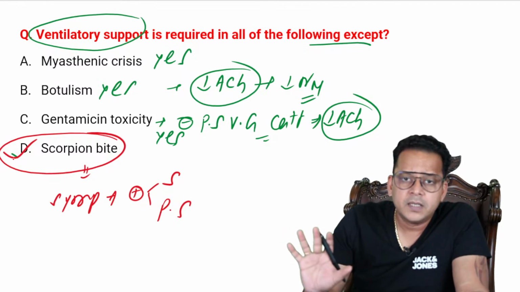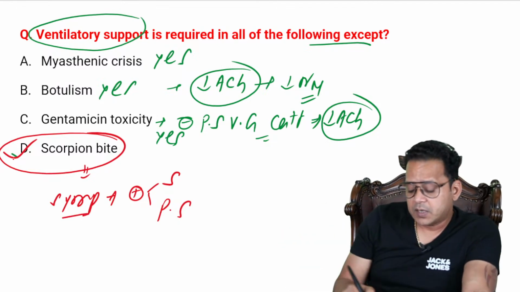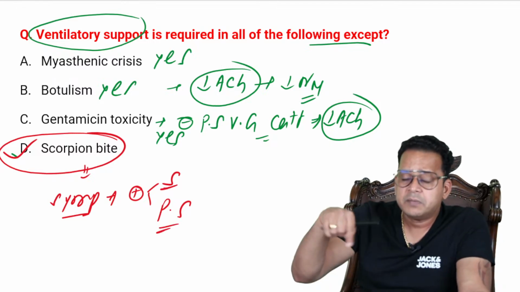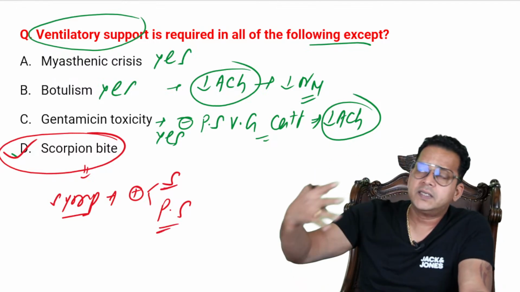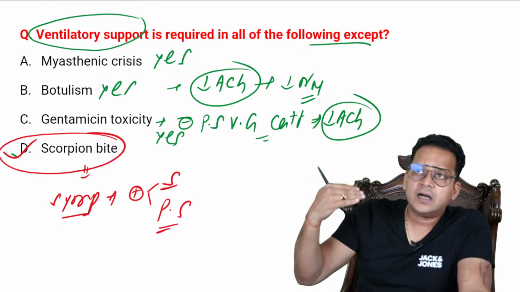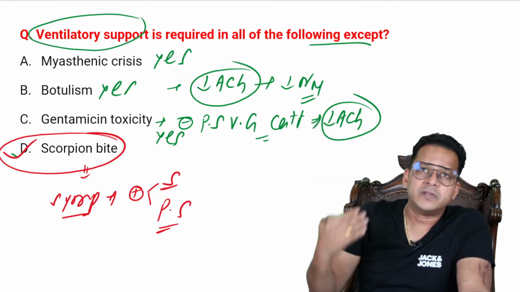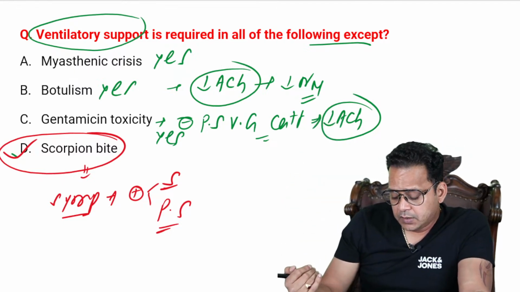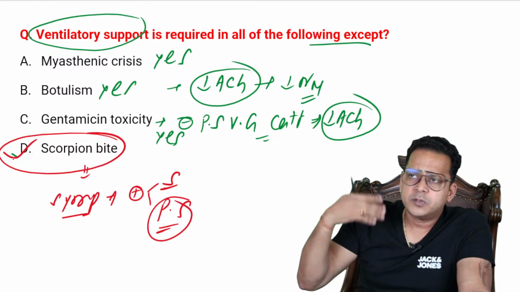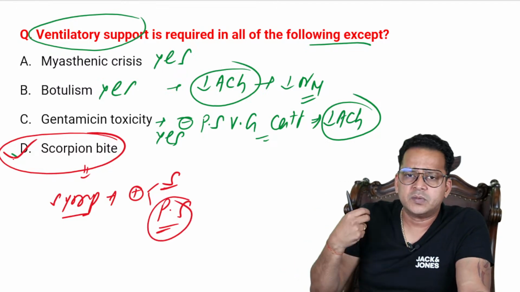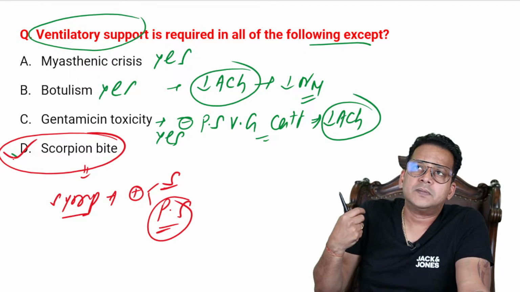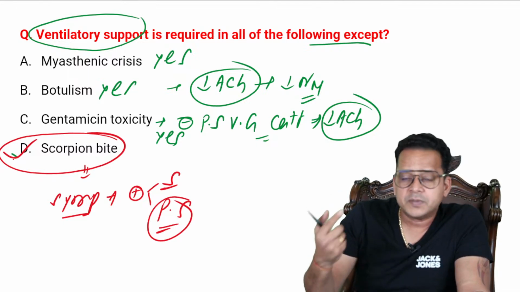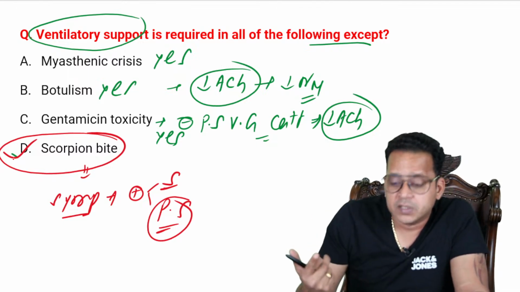Don't mug up all the symptoms. Just mug up that it activates sympathetic and parasympathetic. So whenever I activate sympathetic, what is going to happen in ANS? Heart rate would go up, blood pressure would go up, even there would be pulmonary edema. Parasympathetic means what? All those parasympathomimetic symptoms, more salivation, more urination, plus priapism. Priapism or erection is because of parasympathetic nervous system, right?